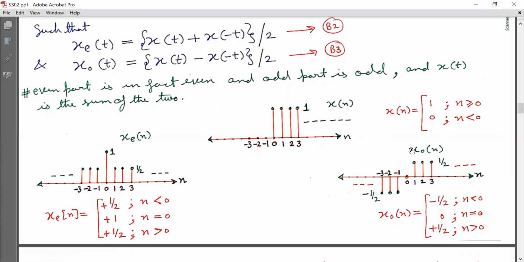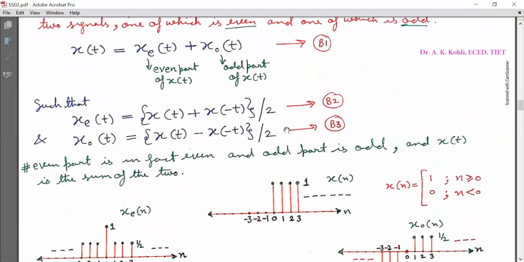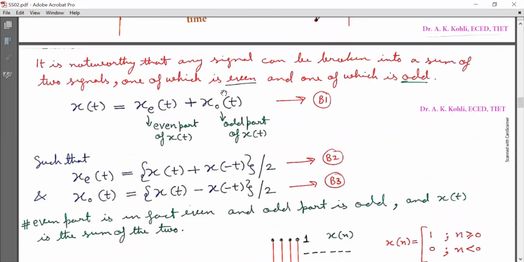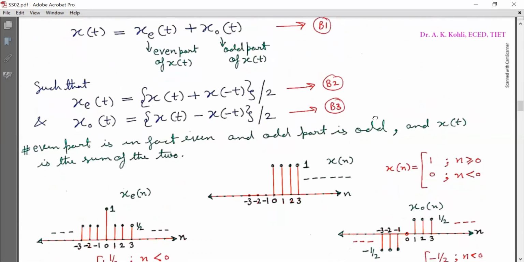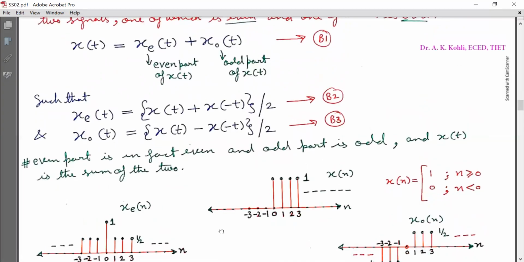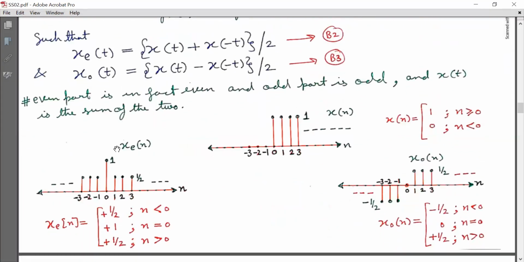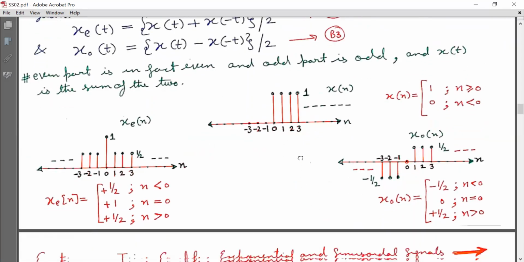And its second part, the odd part xo[n], is equal to minus 1/2 for n less than 0. It is 0 for n equal to 0, and 1/2 for n greater than 0. So if you add xe[n] and xo[n], you will get x[n]. So this is what equation B1 reflects, that x[n] is equal to xe[n] plus xo[n]. It is quite clear. You can do it at your places.